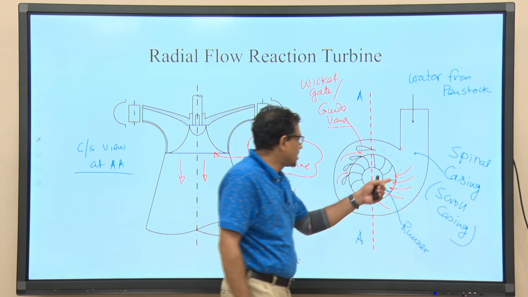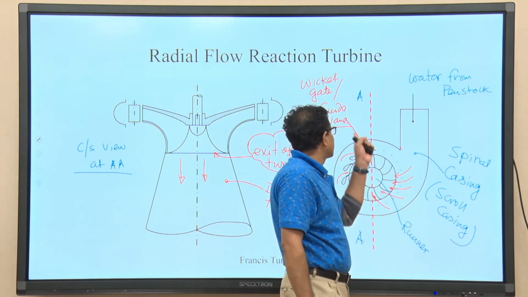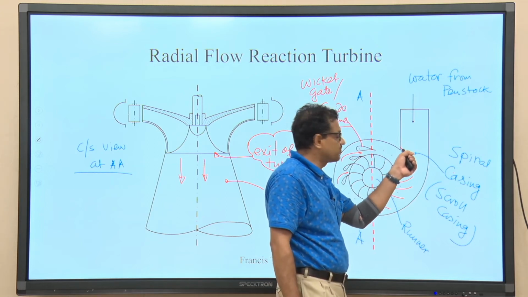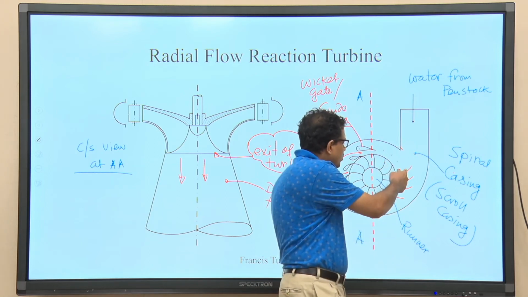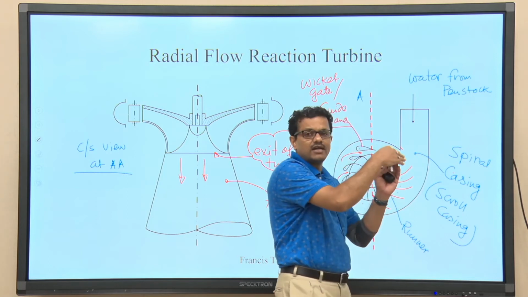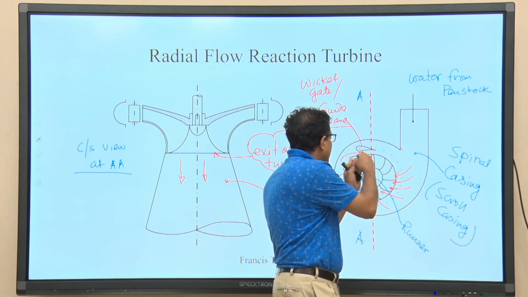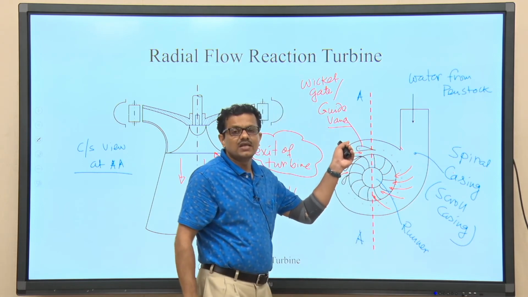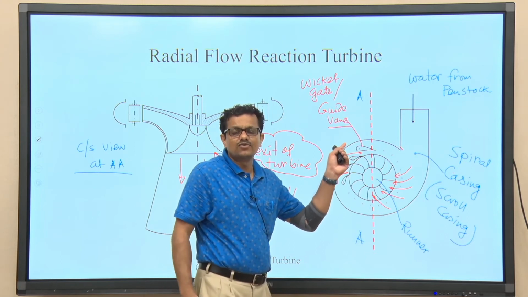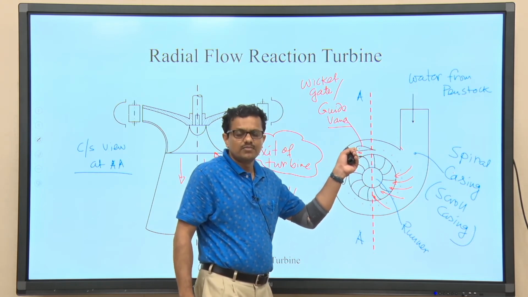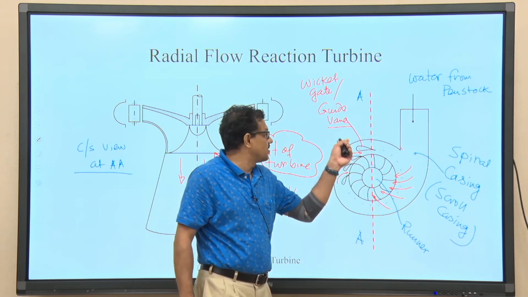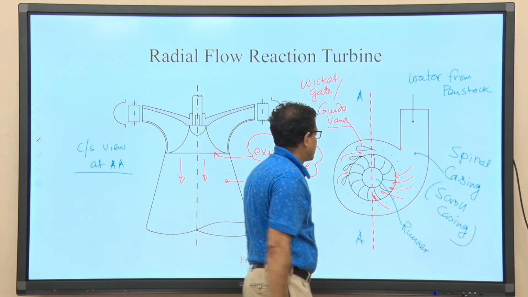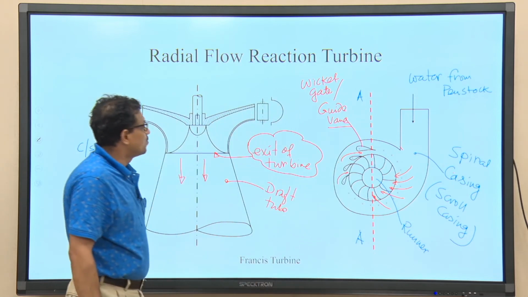Why? Because, as I told you, the guide vane which is located far away from the inlet of the spiral casing, because liquid will continuously flow through the passages between the guide vanes. So, when liquid reaches the guide vane which is here, less liquid will be available to flow through the passage between two guide vanes or wicket gates into the runner. That is why the area decreases. Okay. Next I am coming to the wicket gate or guide vanes.